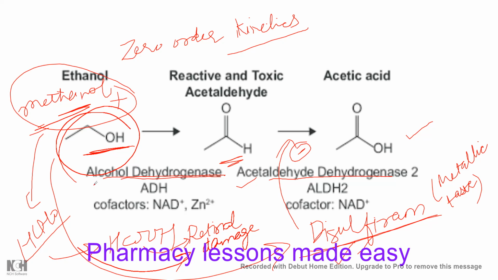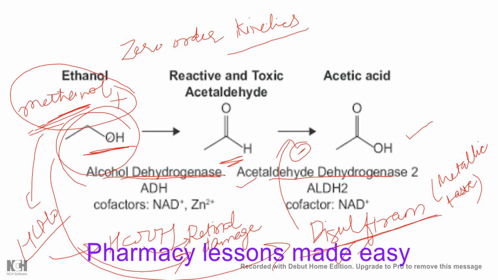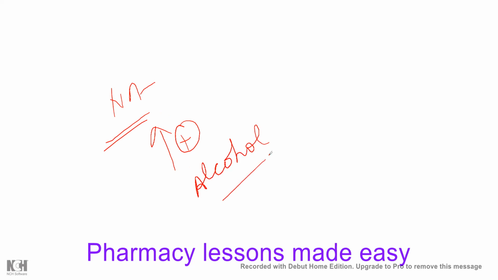This 90% weight by weight alcohol that we were talking about has antiseptic action, but it does not kill the spores. One more important thing you should note is that the turnover of noradrenaline in the brain is enhanced if we take alcohol, through the opioid receptors. This is actually the genesis of alcohol dependence, right?